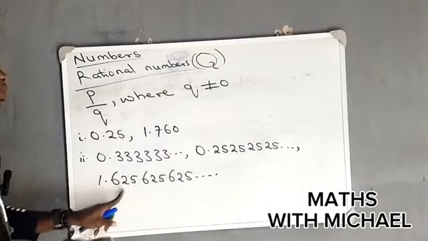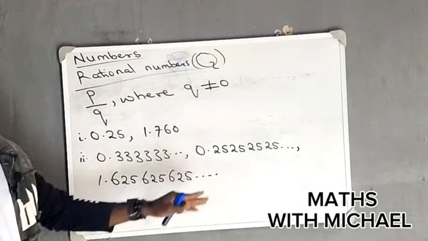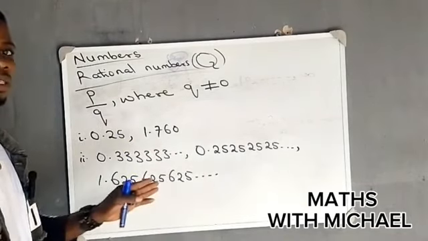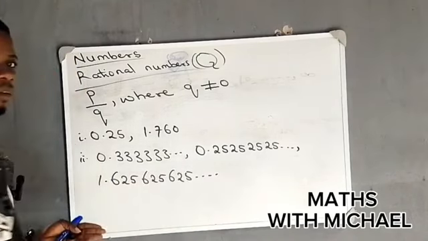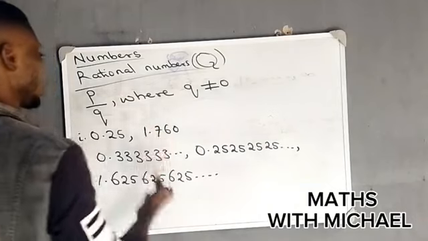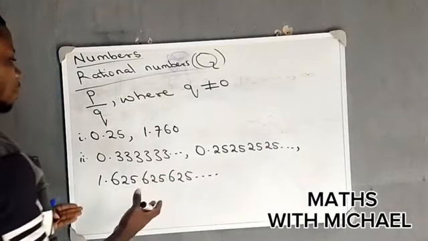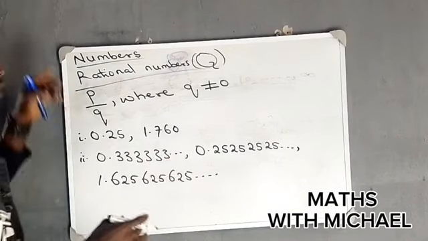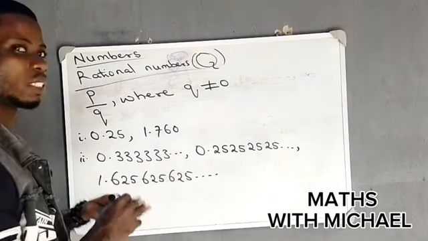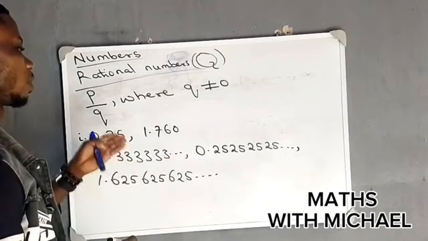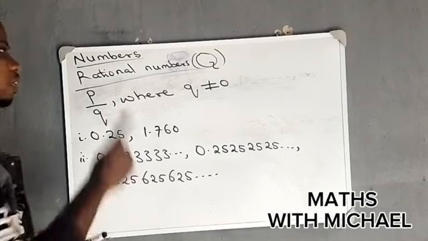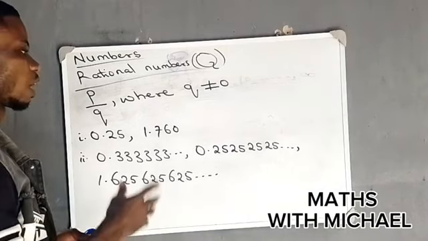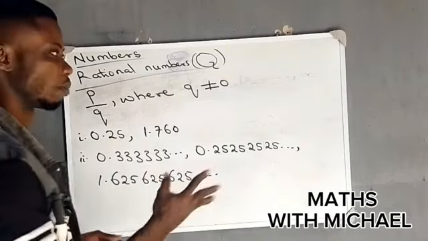These three digits, 625, are repeated non-stop. Then this is also a rational number. So this is what we use to know rational numbers. Please don't forget, all integers are also rational numbers. The opposite of it that we are going to be talking about are irrational numbers.